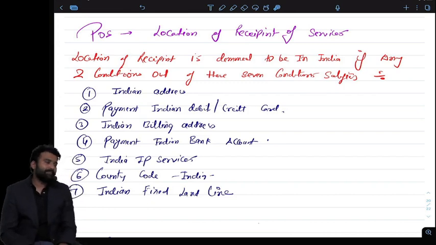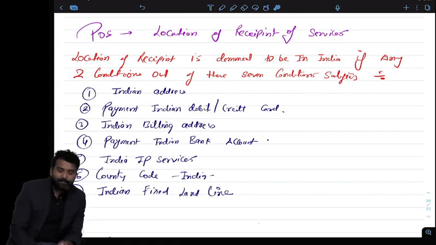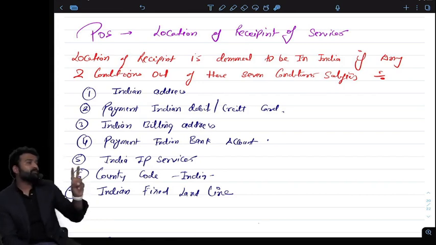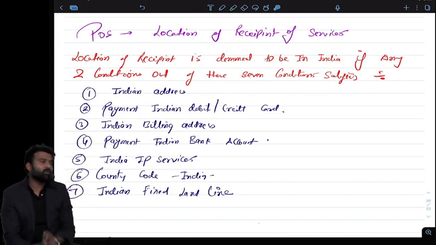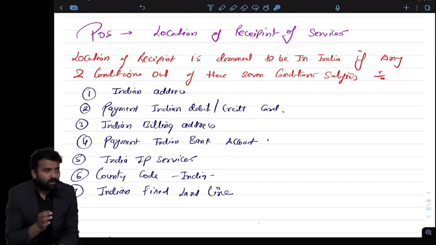In this list of 7, if any 2 conditions are fulfilled, like he has an Indian address, he is paying from an Indian debit card, he has an Indian billing address, he has an Indian bank account, he is paying from an Indian bank account, he has an Indian IP address, and he is giving his country code as +91, that is the Indian country code. So if he is able to fulfill 2 conditions out of the 7, then I can say that in case of online services, the person who is receiving the services is Indian.